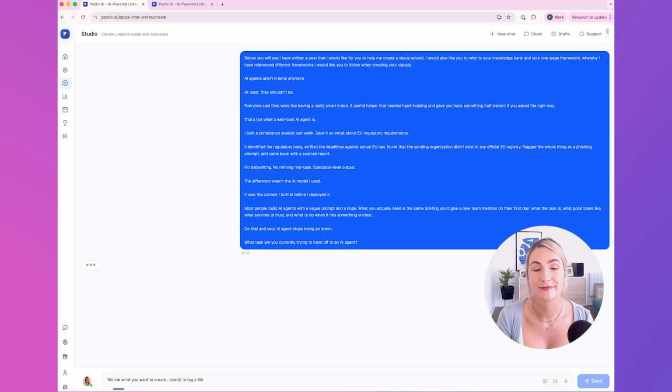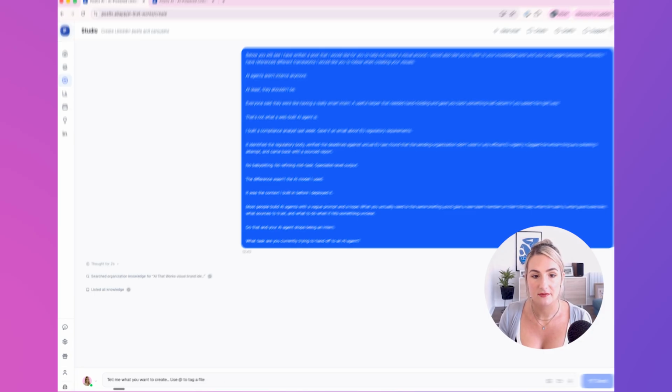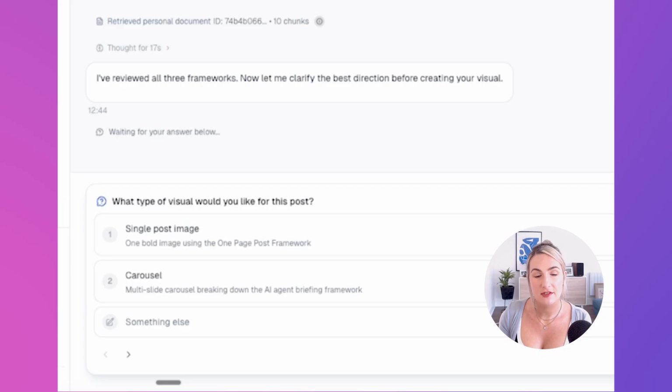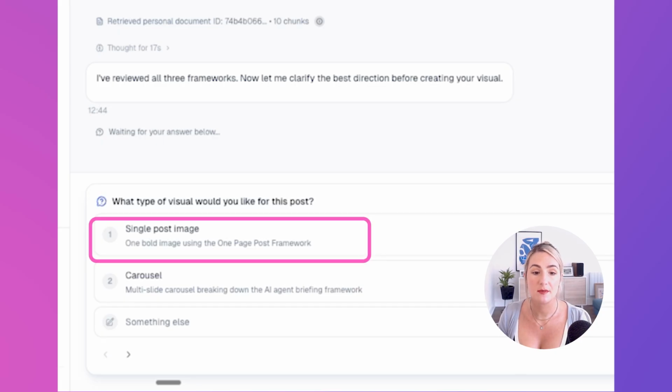And we're going to hit go. And it's going to go off, and it's going to do exactly as I said. So as you'll see, it's looking at the brand visual identity guide. It's looking at the knowledge bank. So it's referenced all my documentation, and it's noticed that I have a couple of frameworks in there, and it's asking me would I like it to be a single post image or a carousel.